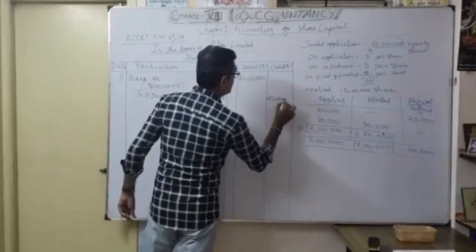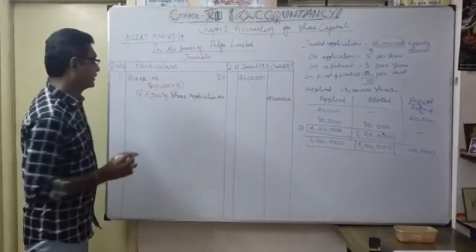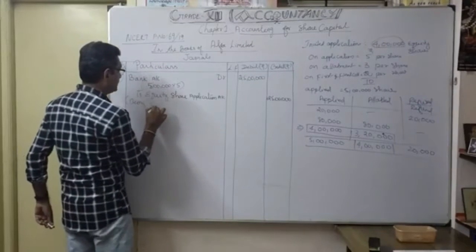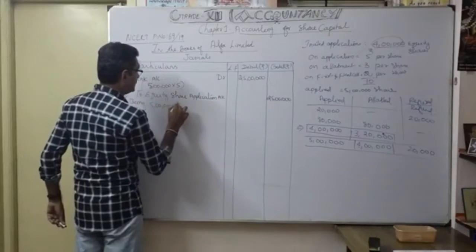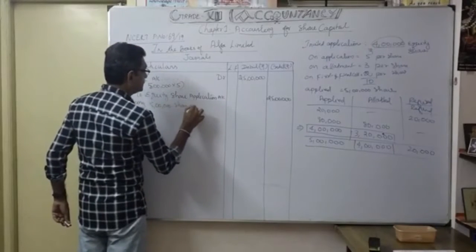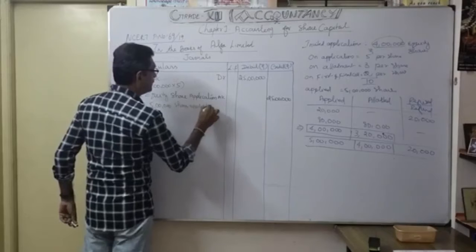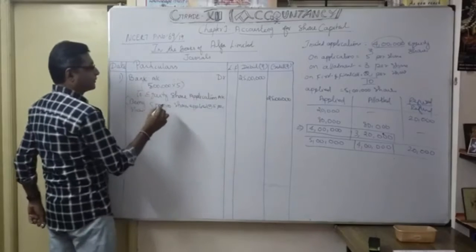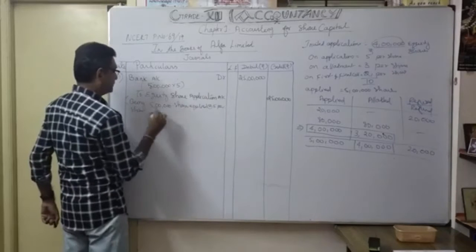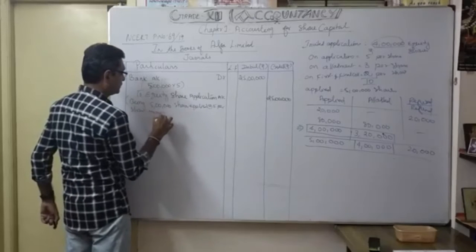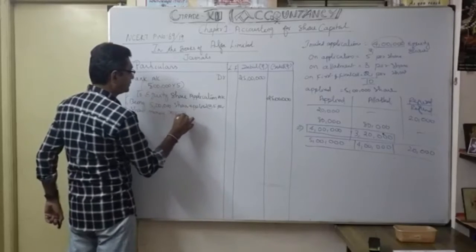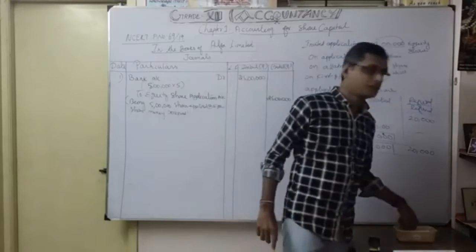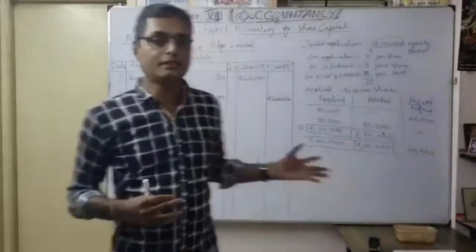That's our first journal entry. Narration is very important: being 5 lakh shares applied at the rate of 5 per share, money received. That's our narration. So narration, whatever you can express, is up to you. You can easily narrate the explanation.